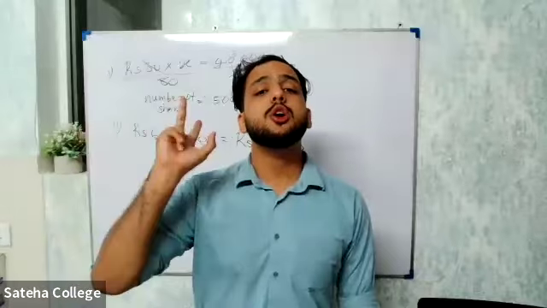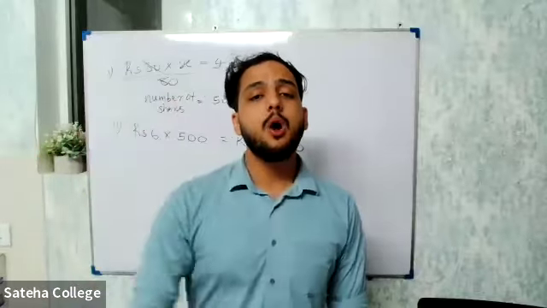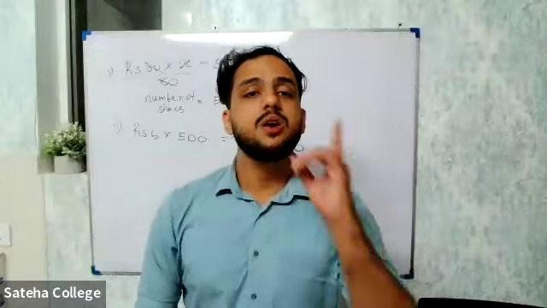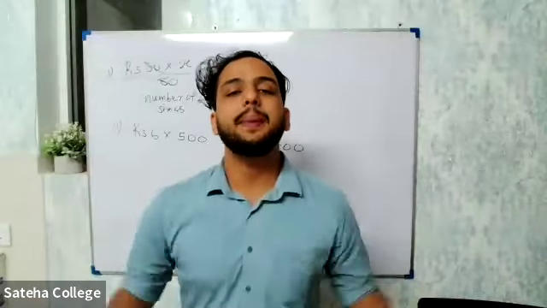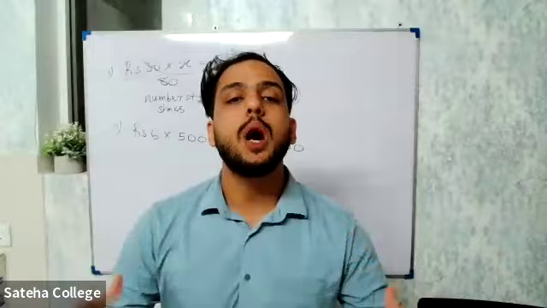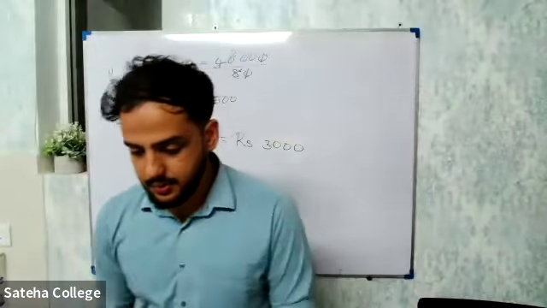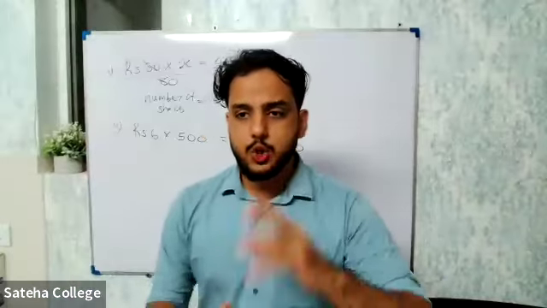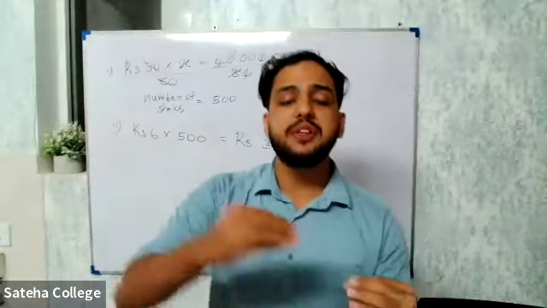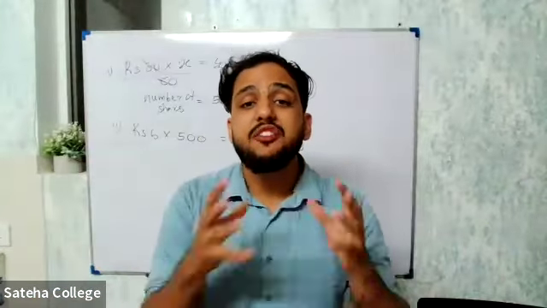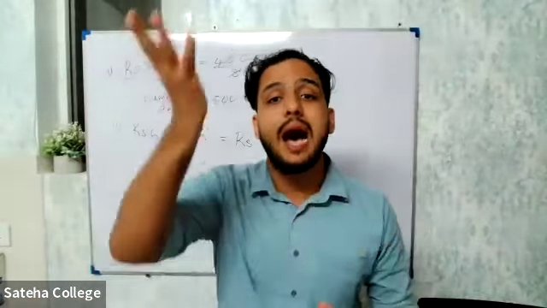Now he owns 20 apples. So how to find the total capital gain? For one apple, 10 rupees. For 20 apples, the total capital gain will be how much? 200 rupees. Is that clear, everyone? What's the idea of capital gain? You buy a share for a certain amount of rupees. After some time, the value of the share goes up.